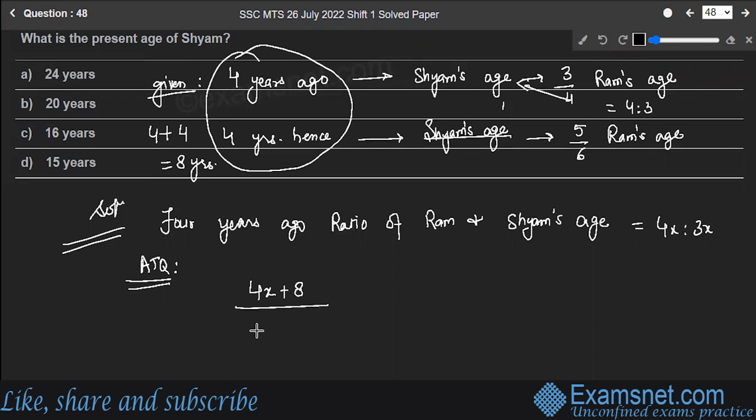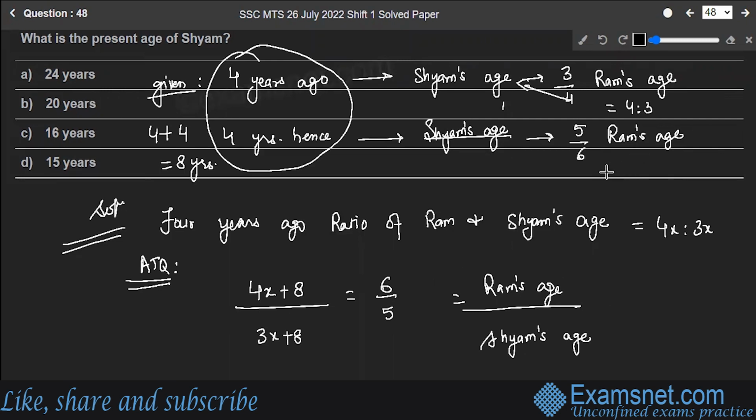So 4x plus 8 upon 3x plus 8 is equal to 6:5. Why 6:5? Because we are considering this as the ratio of Ram's age to Sham's age. Ram's age to Sham's age, the ratio is 6:5.